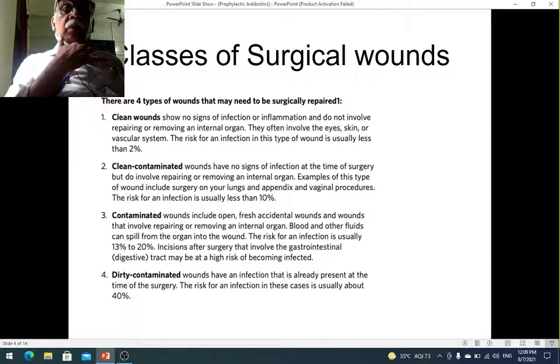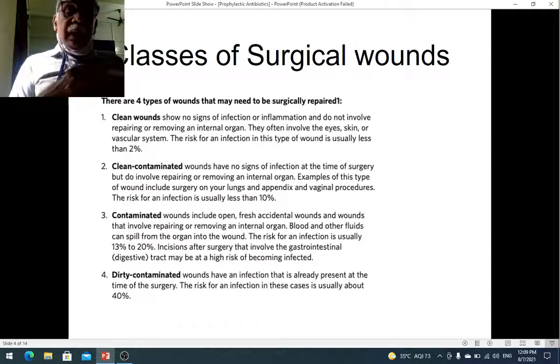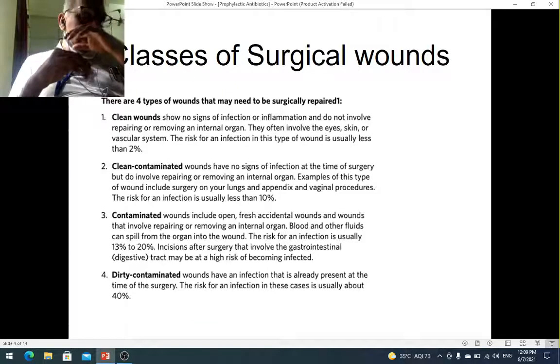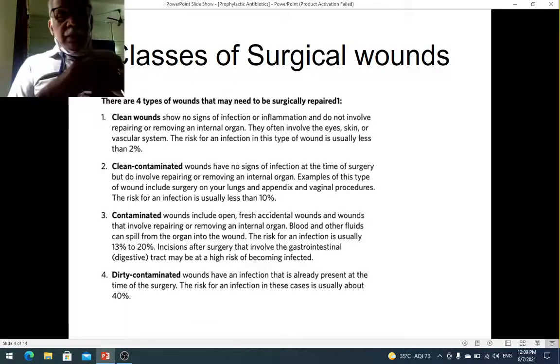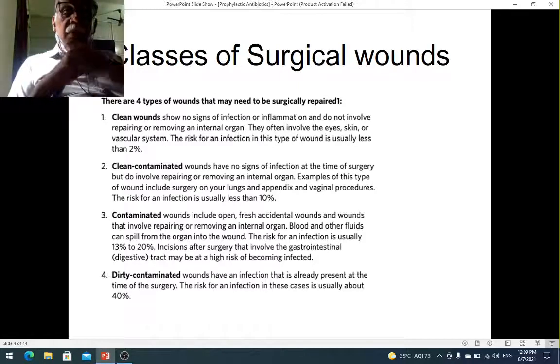The examples I told you, thyroid surgery or a hernia surgery, hydrocele surgery, all these are clean wounds in the sense that the only organisms found here are in the skin. You are not entering any other cavity which contains organisms. You understand? Clean wound. So for surgery at these sites, you do not require prophylactic antibiotics.